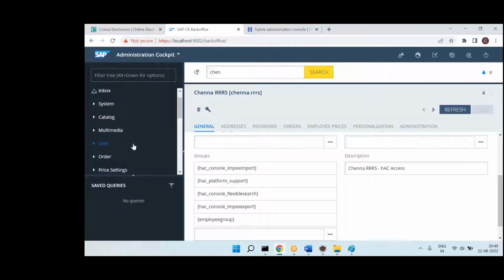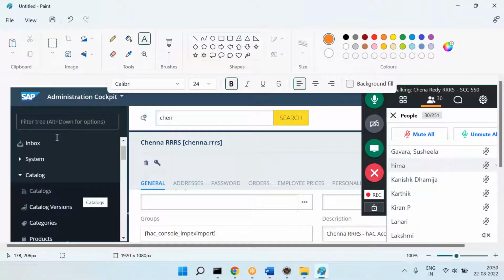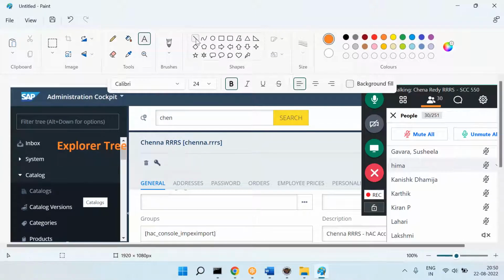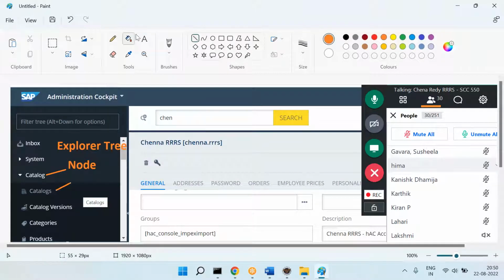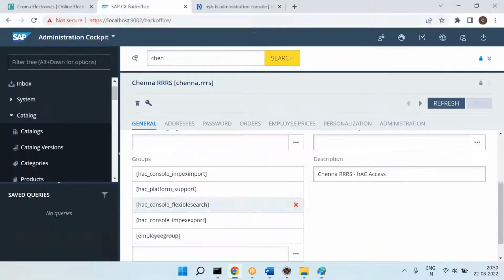In the Explorer tree, you can see there are so many nodes and subnodes. Can you remember these terminologies? Back office is the tool which we get after installation. This is called the Explorer tree, and this is called node, and this is called subnode. Please start remembering this terminology. Once you go to the back office, the left side is called Explorer tree. Our left side navigation is called Explorer tree.